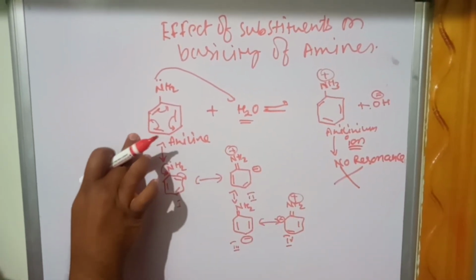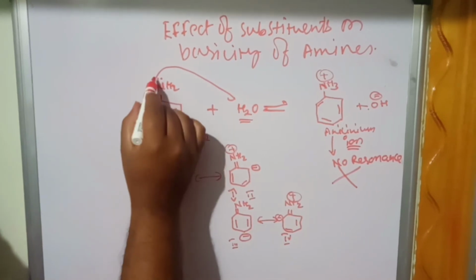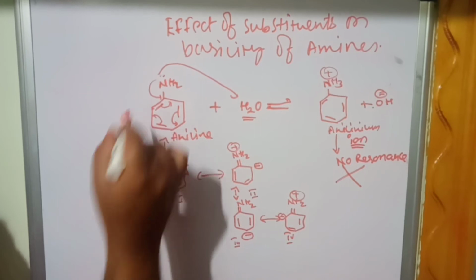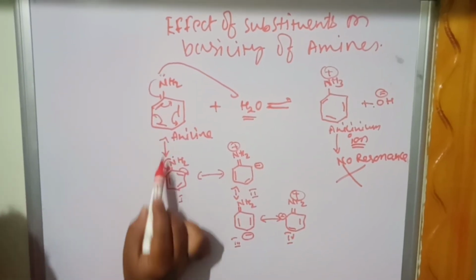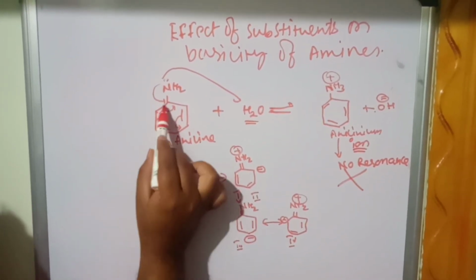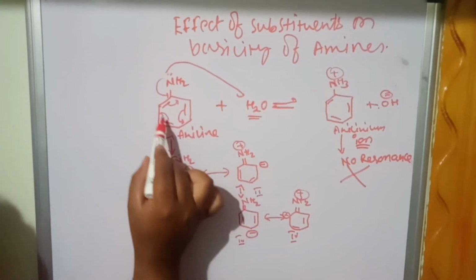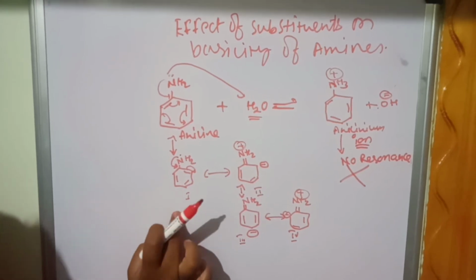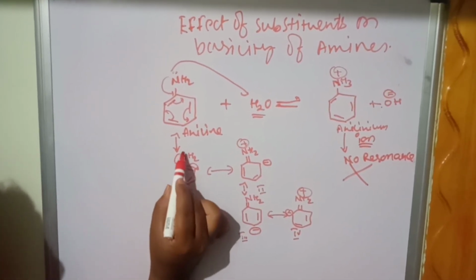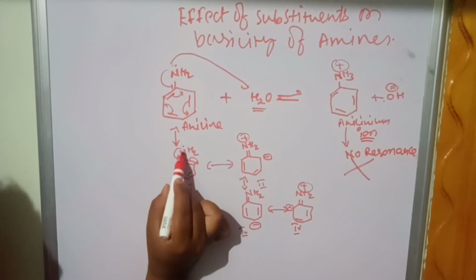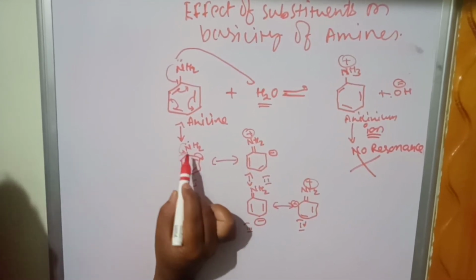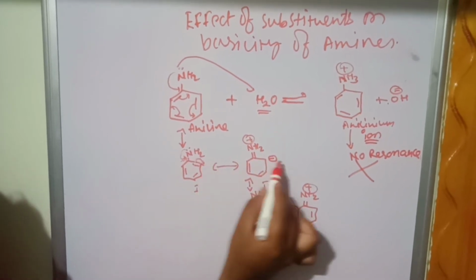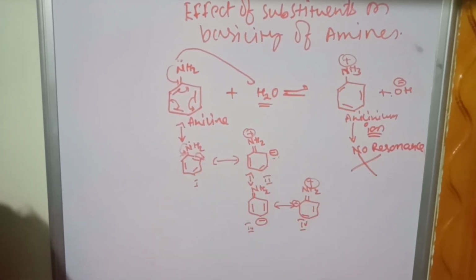Only aniline undergoes resonance stabilization. Why? Because the lone pair of electrons is available. This lone pair of electrons is given to the ring. So first, there is resonance stabilization within the ring. This will move here, this will move here, this will move here, so you get one structure. From this structure you get further resonance stabilization. The lone pair of electrons present on the nitrogen will be given to the ring, so the electrons in the ring come outside. As a result, it carries the negative charge.